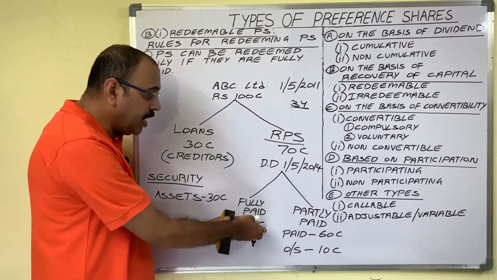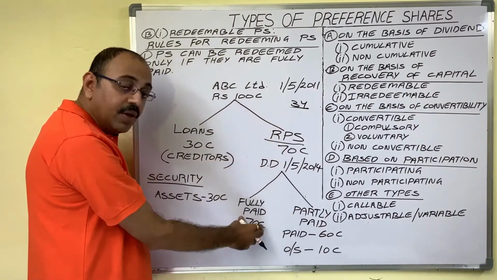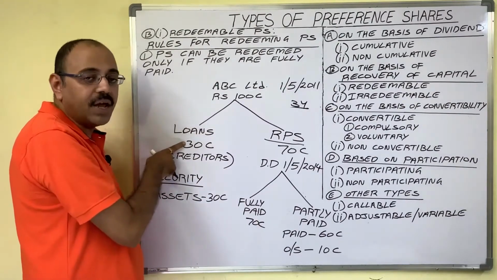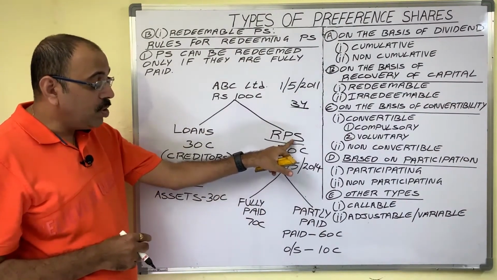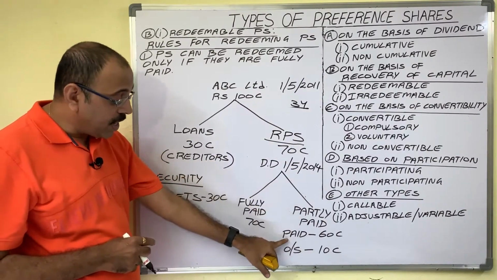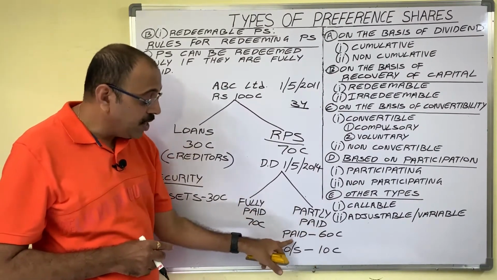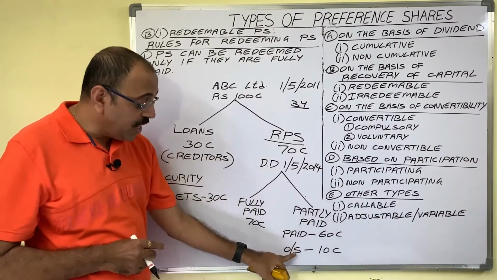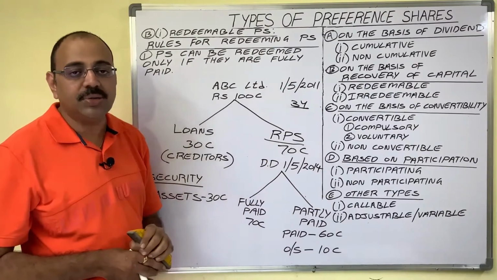So as company collected full amount from them, company can redeem without disturbing the security of these creditors. Assume that by that day company is not able to collect full amount from the shareholders. Company collected only 60 crore. Shareholders paid 60 crores out of 70 crore. Now the outstanding amount is 10 crore. Suppose company redeemed these shares.